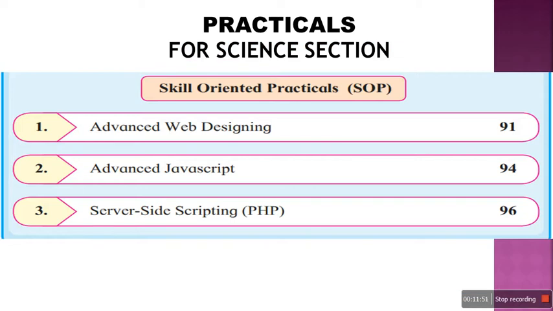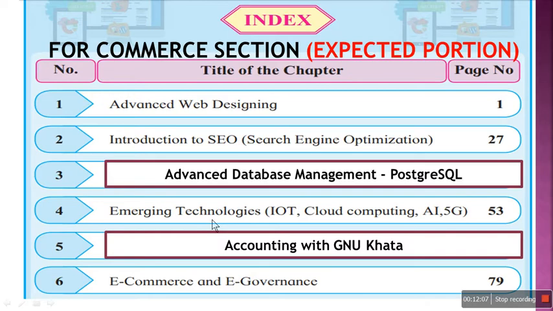So for science section, there are 3 topics in practicals: advanced web designing, advanced JavaScript and server side scripting, that is PHP. So we'll be doing practicals on these 3 topics for science. Now let's come to commerce section. Since the commerce section textbook is not yet published by the government, I will just try to make a view of what would be the expected portion for commerce section.